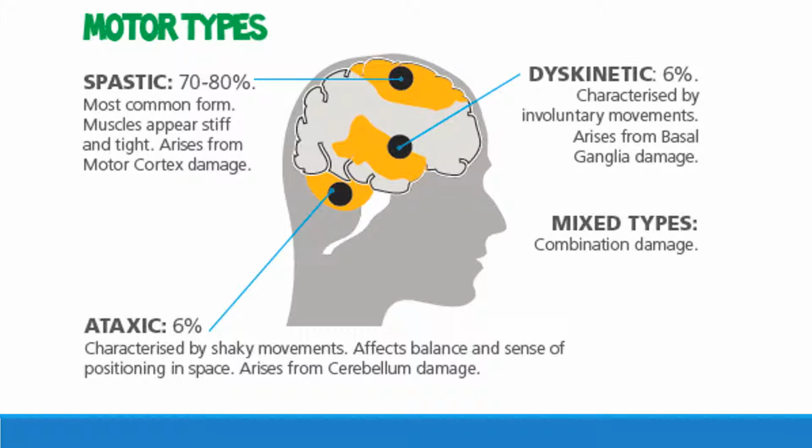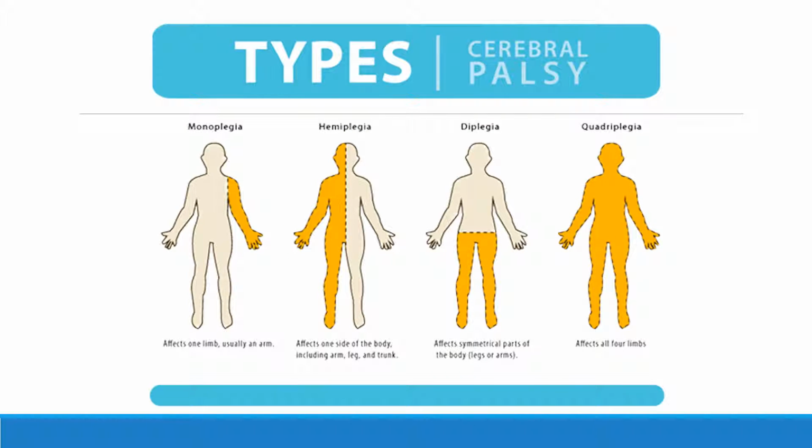This figure shows the motor types of cerebral palsy all in one, so you can compare the areas of brain damage and see exactly how they're going to correlate with limitations of the disease. As mentioned earlier, spastic CP affects 70 to 80% of patients, whereas dyskinetic and ataxic each affect 6%. Here's another diagram showing the sublevels of spastic CP.